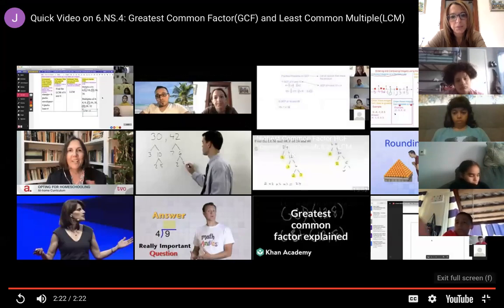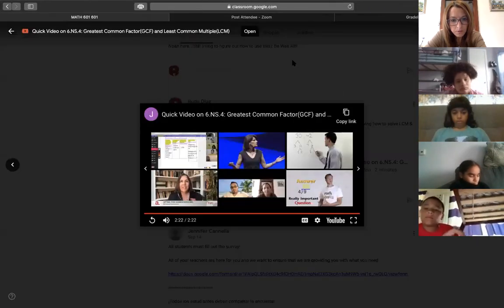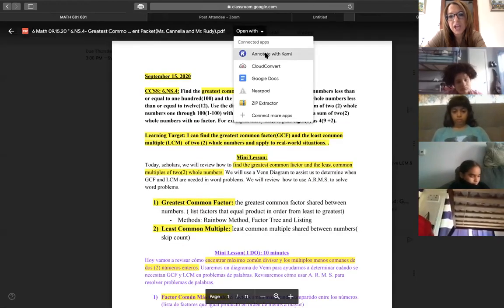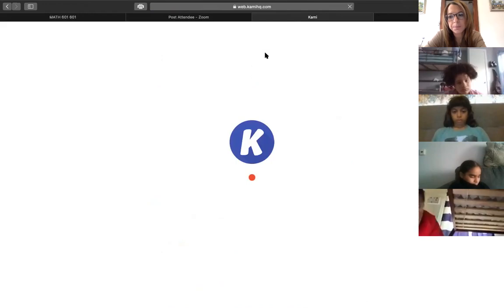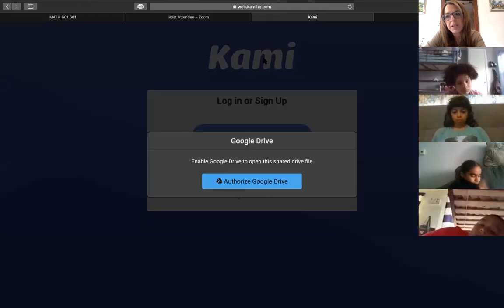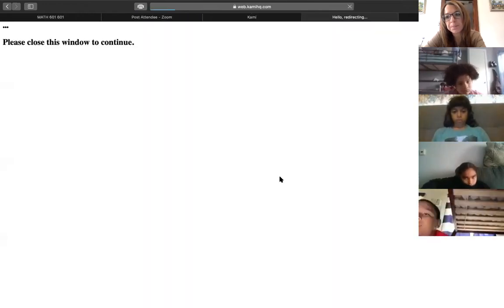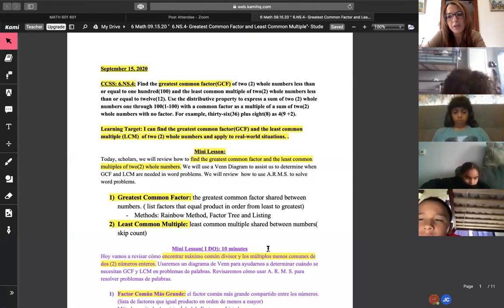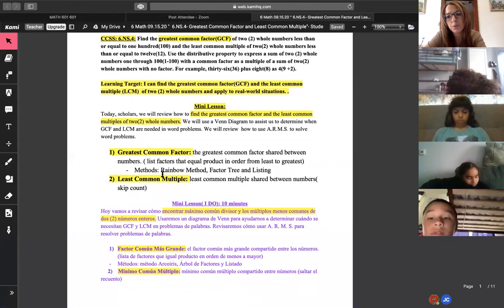So as Mr. R X's that out, today we'll be focusing on finding the greatest common factor and the least common multiple, understanding that there are some keywords and numbers that go with each one. For example, I'm just going to tell you what the notes say. The greatest common factor is the factors that are shared between the numbers, right? And as you saw, we listed all the factors. The LCM, the least common multiple, is the smallest number that's shared. Those are the multiples you skip count.